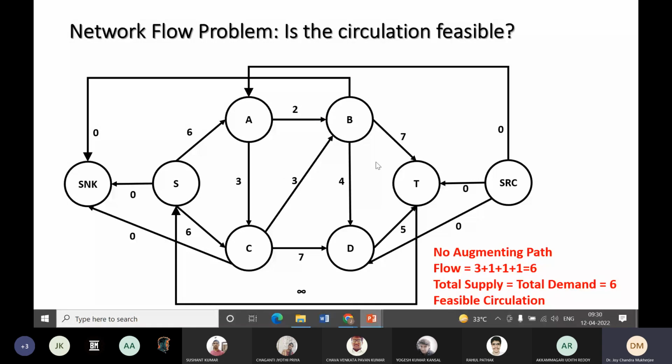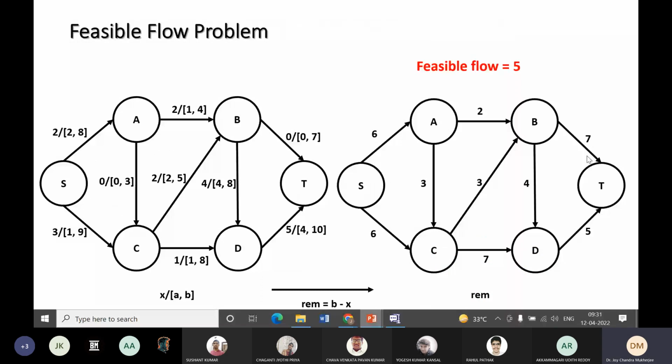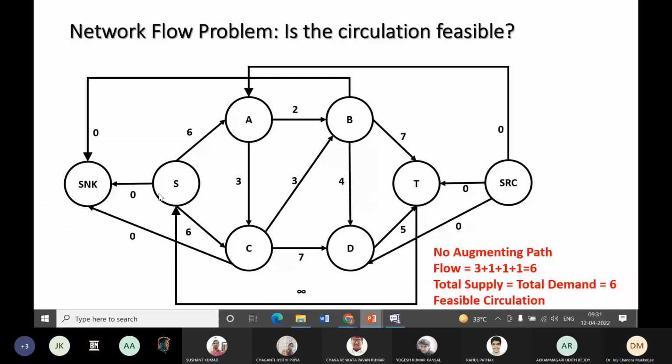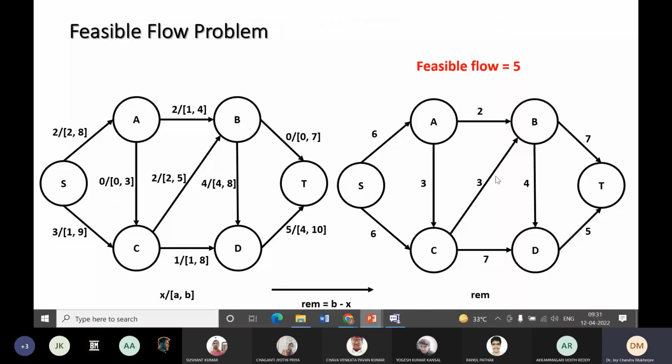So at this stage when there is no augmenting flow, this is the actual remaining capacity that exists in this network. So this is 6, this is 2, this is 3. So S, A, B, C, D, T. This portion I have copied here, and all these values are the values after we find there is no augmenting path.